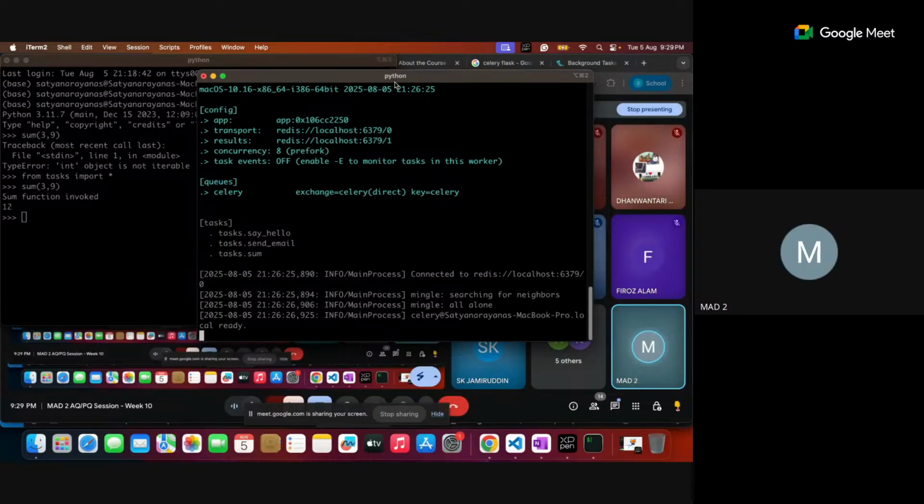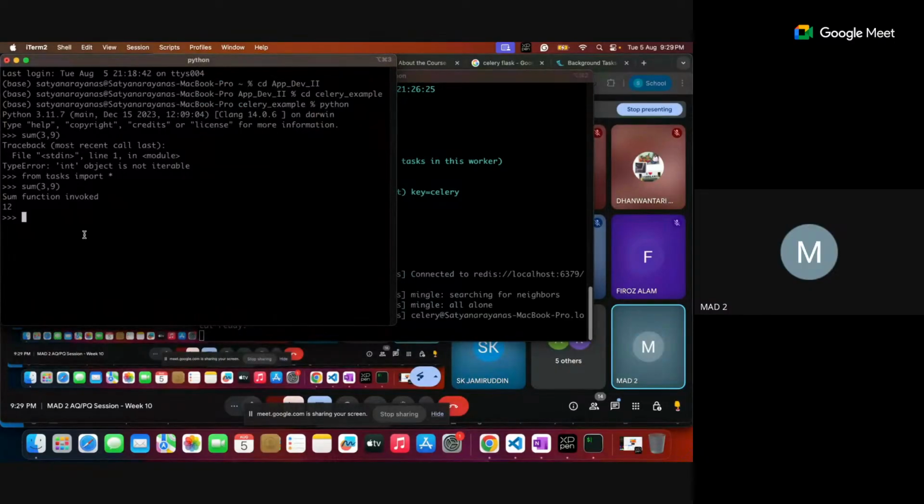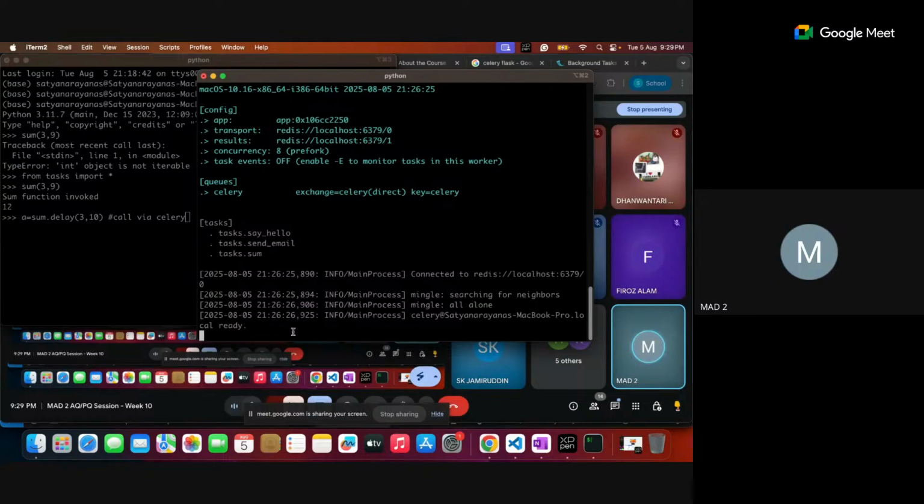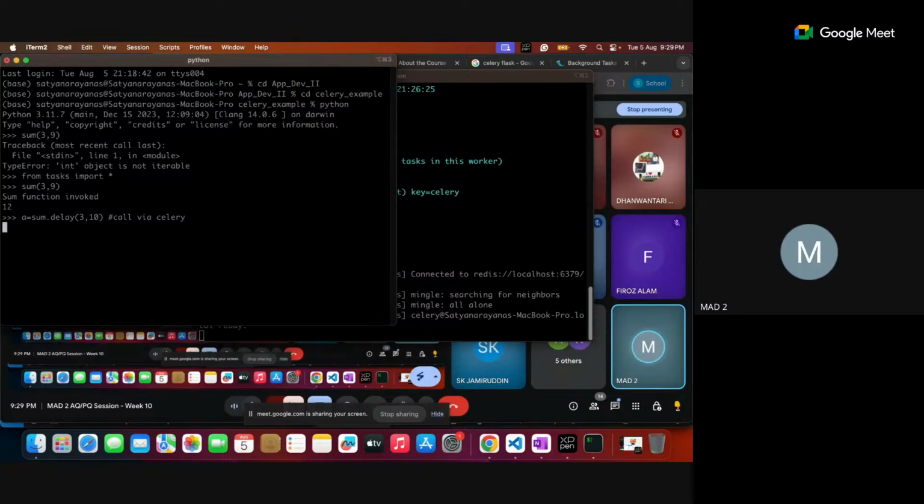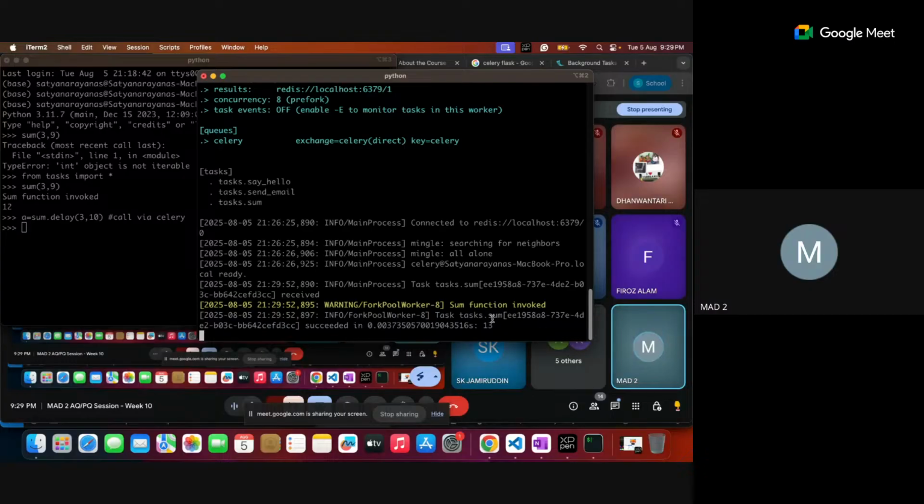Okay. So you can observe it. I'm trying to call this particular sum in an asynchronous way, that is through Celery. What I'll do is, a is sum with delay, I'm calling, because I'm interested to call the function, just dispatch my task to Celery, and I don't want to wait for it, just call. This is called via Celery. So now you see that there is a signal generated here. You can see that by pressing enter. Are you able to see here? There is a yellow color log generated. Some function is invoked. Is it invoked? Are you able to find it?